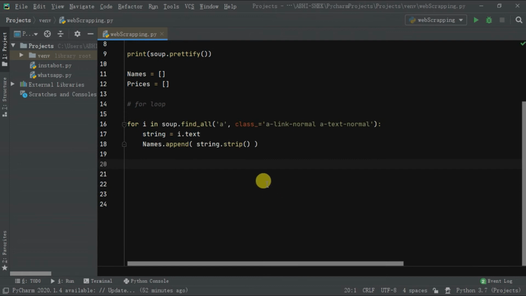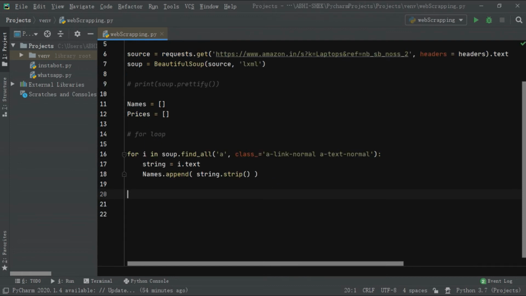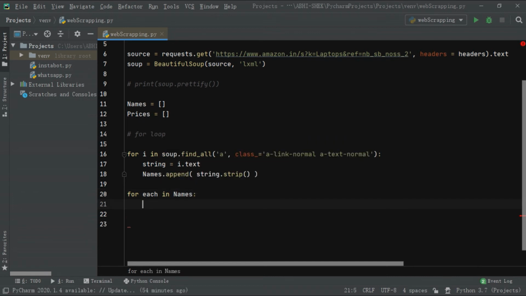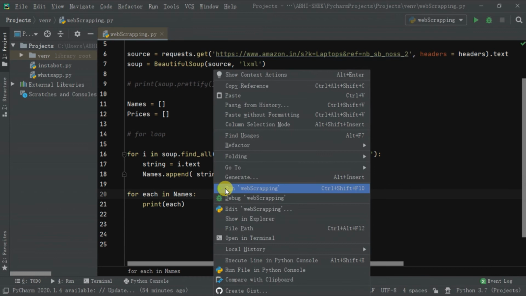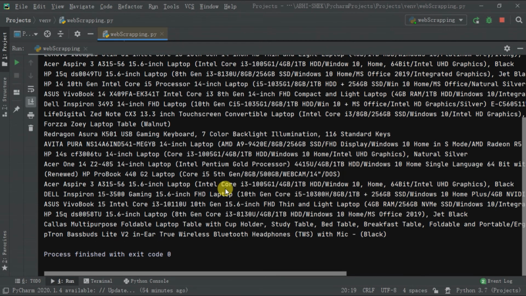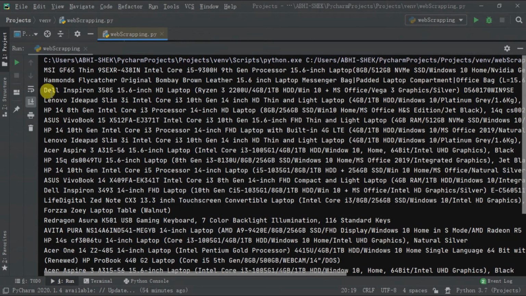Before moving on, let's check our program by printing out the names of laptops stored in the list. We will again use a loop to print all the elements. And here it is. Perfect. All the names of laptops on that website are here.